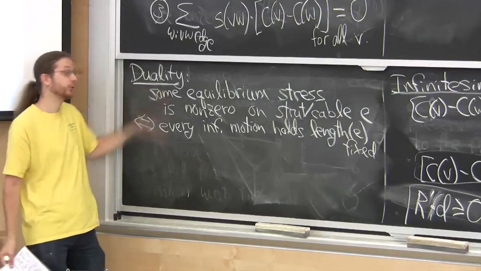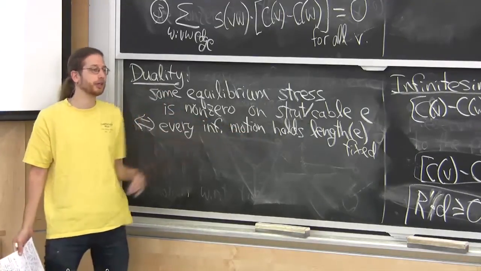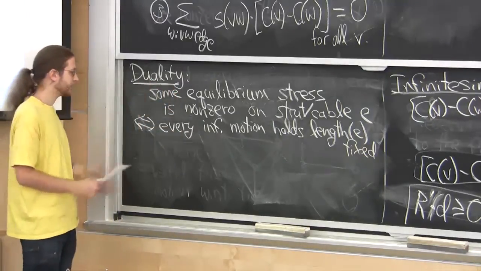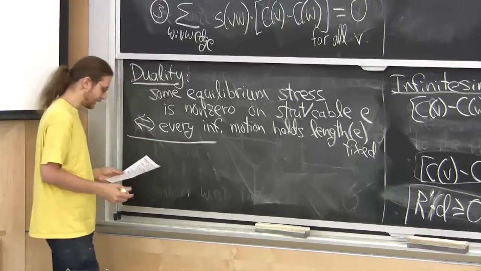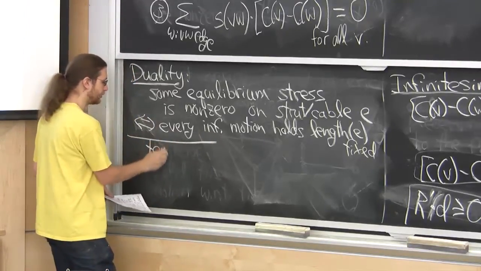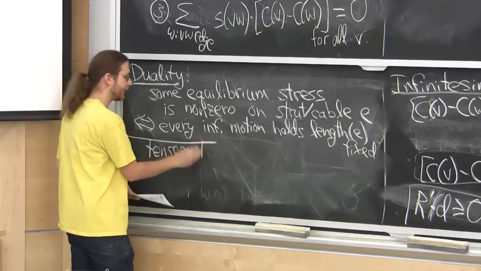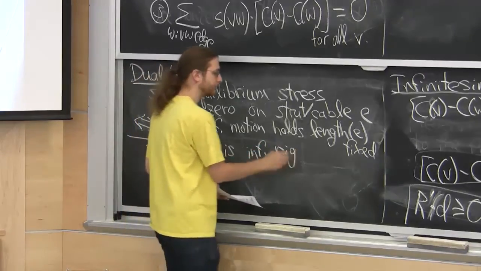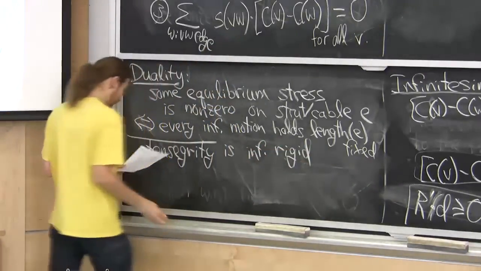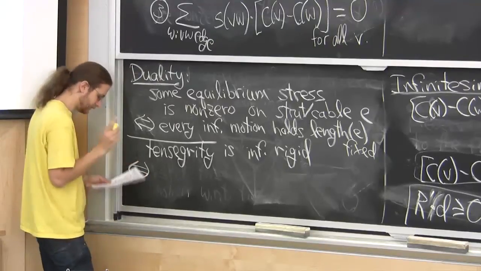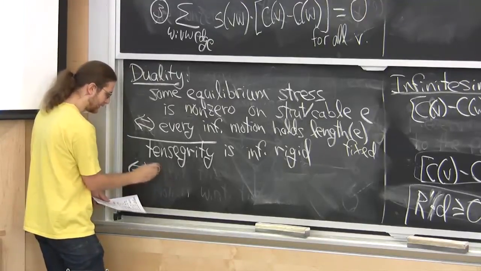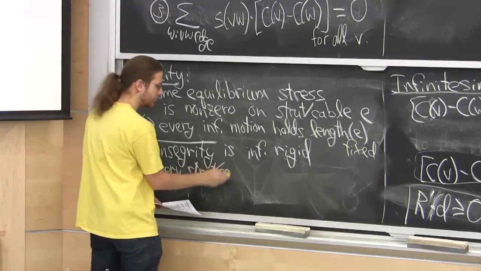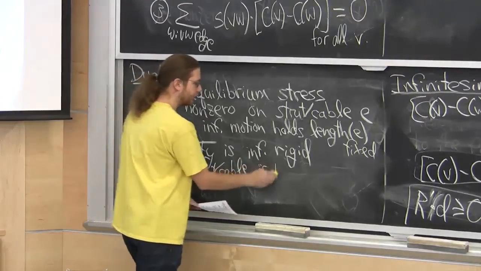That's what this theorem says. And these are equivalent. If you want to know, can I possibly make this strut any longer? You just see, can I find an equilibrium stress where that thing is non-zero? Another thing you can say, almost equivalent to this, or a consequence of that. If I have some tensegrity, and I want to know, is it infinitesimally rigid? That is the case if and only if two conditions hold. One is that every strut or cable is non-zero in some stress.